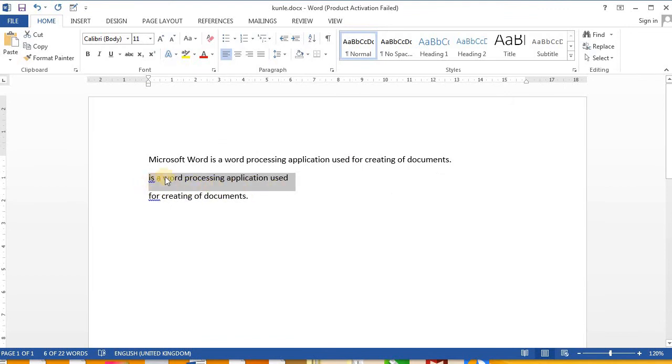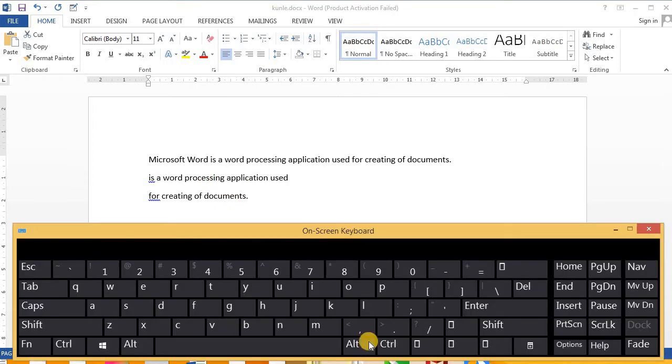This means that I have selected this from the first letter to the last letter here, D. So anything that I do will affect this set of text. If I press Delete on the keyboard, it will delete this. Let me show you my keyboard. Okay, this is my keyboard now.